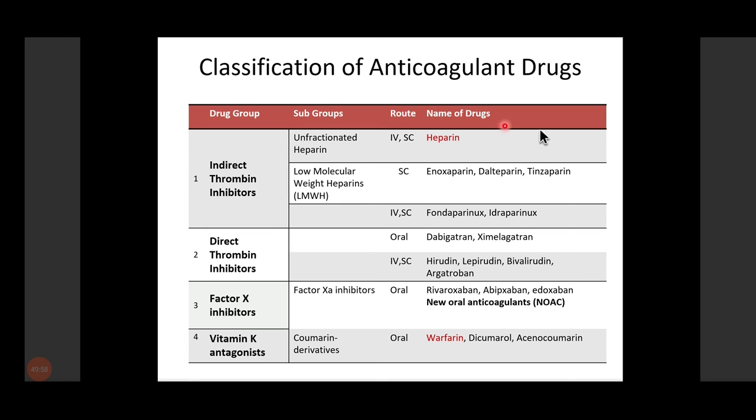Before going to the indirect thrombin inhibitors, मैं ये बता देती हूँ, फिर we will take the 5-minute break and then we will continue. So heparin, this is the unfractionated heparin. It consists of pentasaccharide along with a long molecular chain, whereas low molecular weight heparins consist of the pentasaccharide along with a molecular chain which is less long as compared to unfractionated heparin. And then we have fondaparinux and idraparinux. These are the agents which only contain the pentasaccharide chain. And what is the importance of this molecular chain or pentasaccharide chain? This I will discuss after 5 minutes.